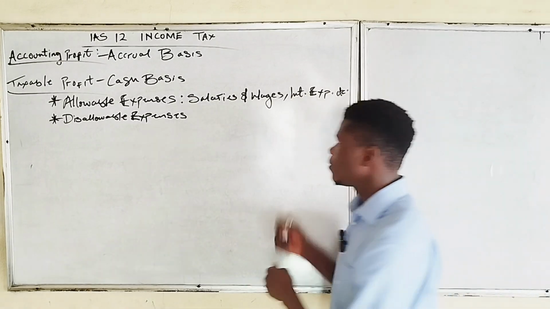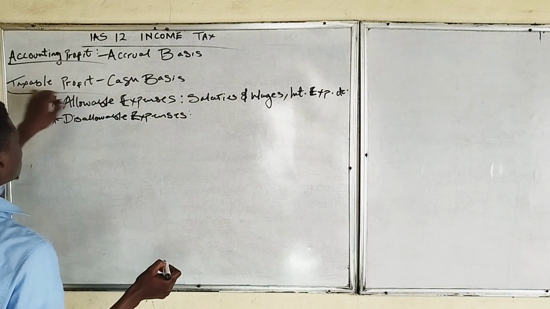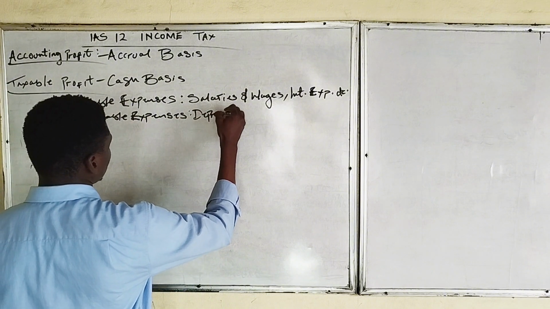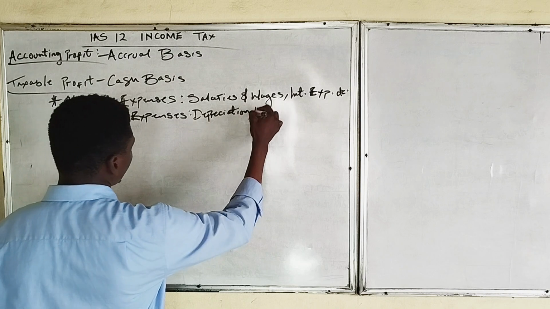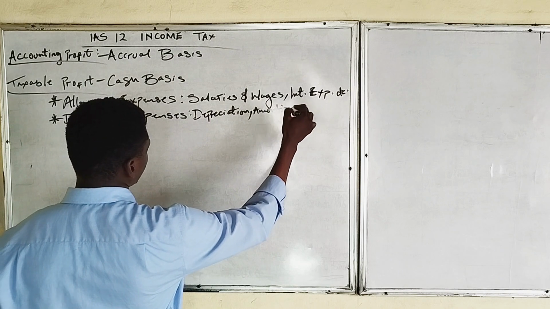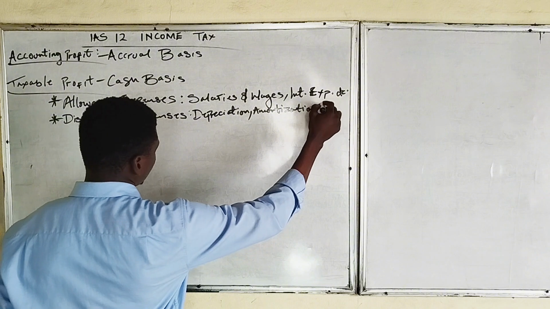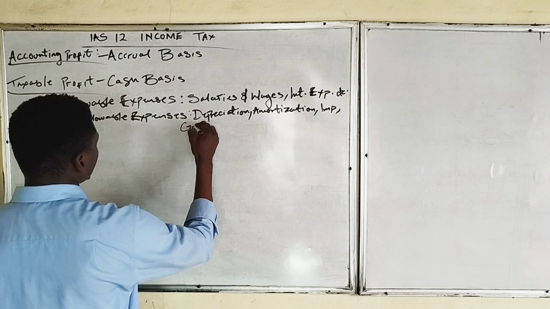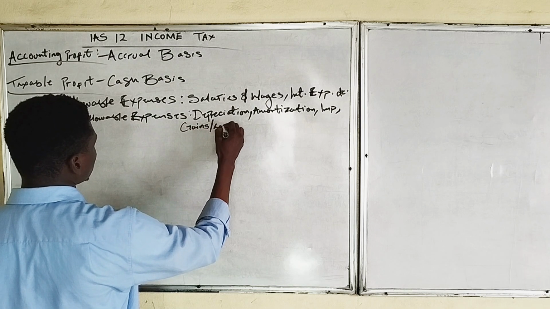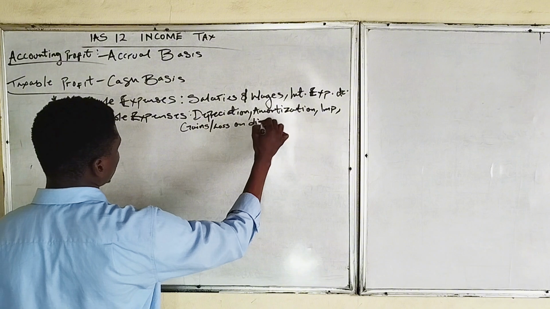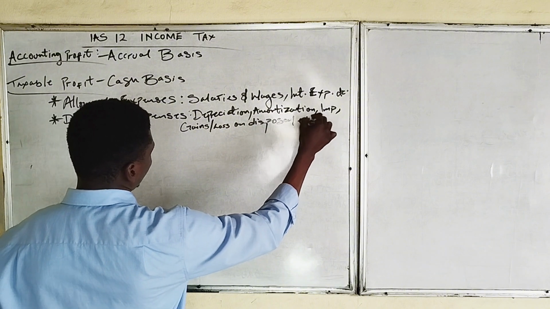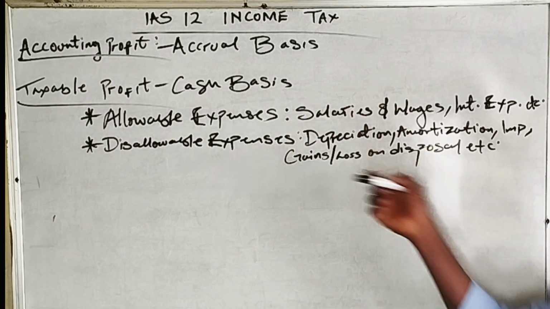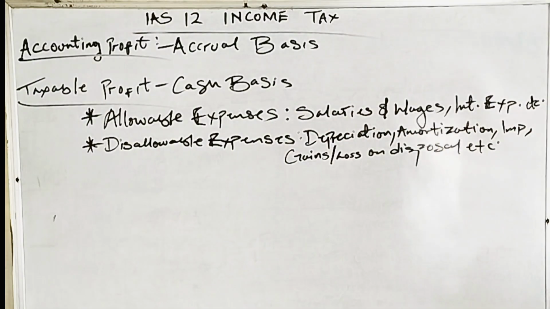Examples of them in relation to cash basis, remember that taxable profit uses cash basis, are depreciation, amortization, impairment, and gains or loss on disposal, and many more like that. For those writing taxation, there are so many of these allowable and disallowable expenses.